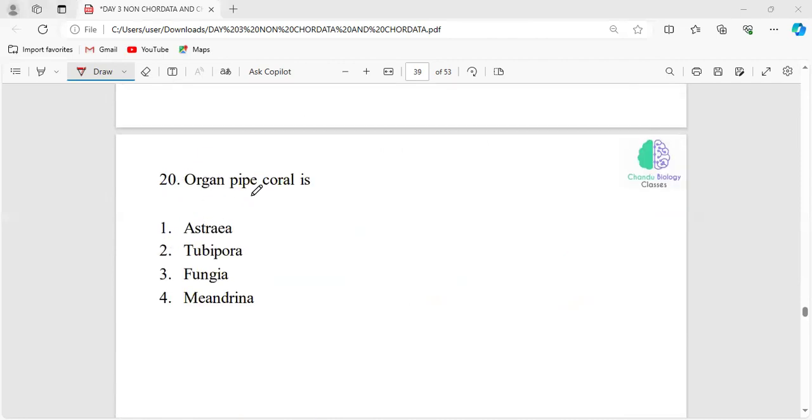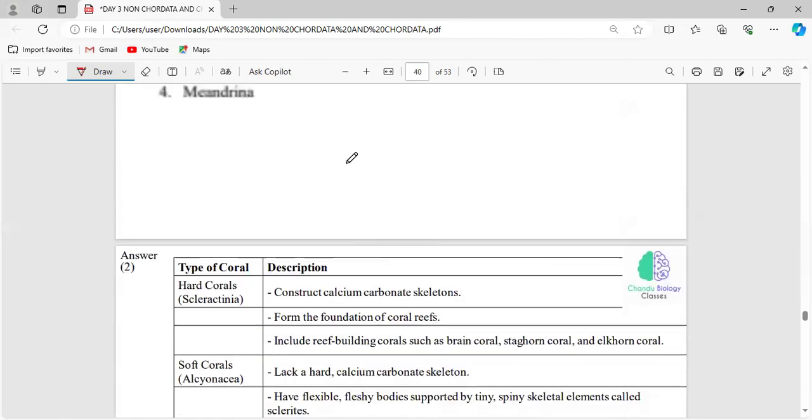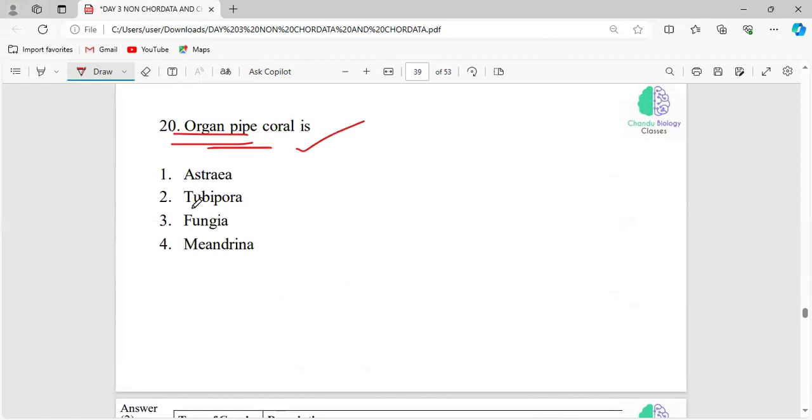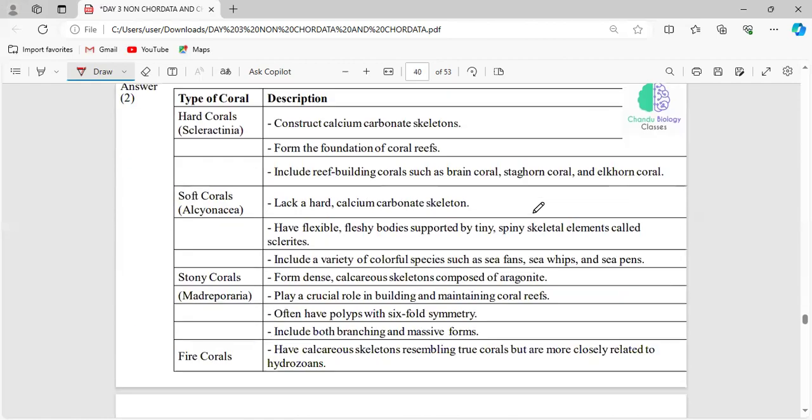An organ pipe coral is... For this, you have to read the basic information about the list of corals and their specific characteristic features. This is what you have to read as background information, and here is what I have attached. For this organ pipe coral, the answer will be Tubipora. But before that, you have to read all the types of corals.